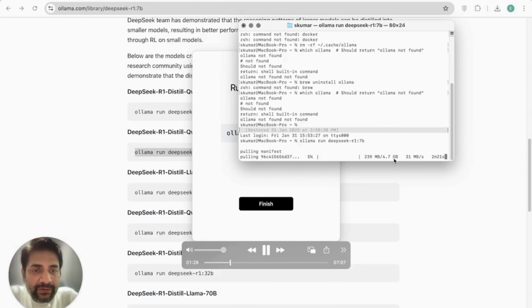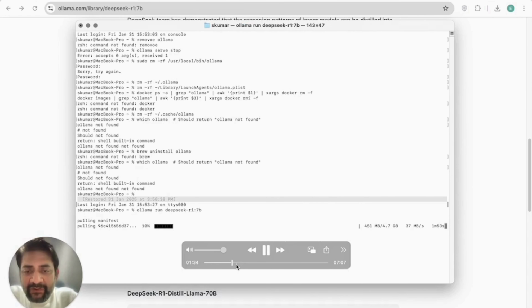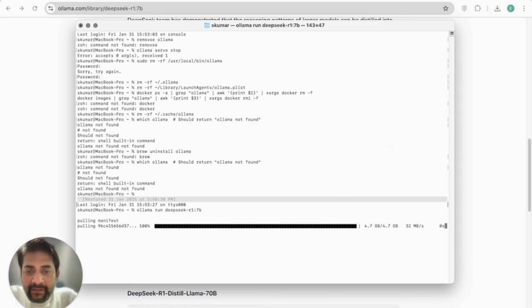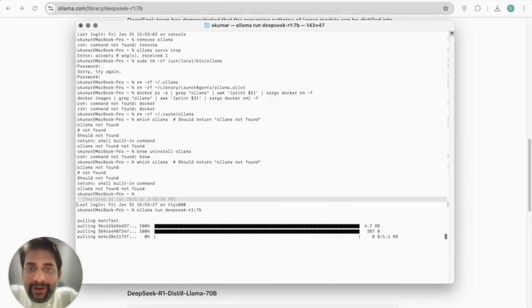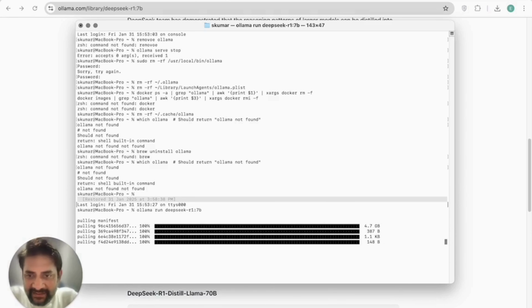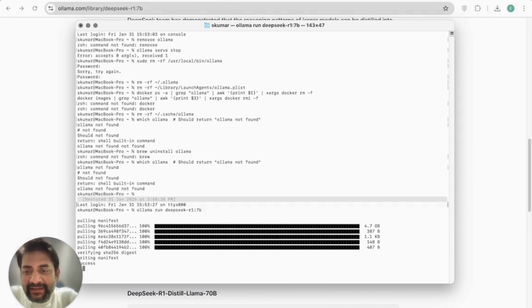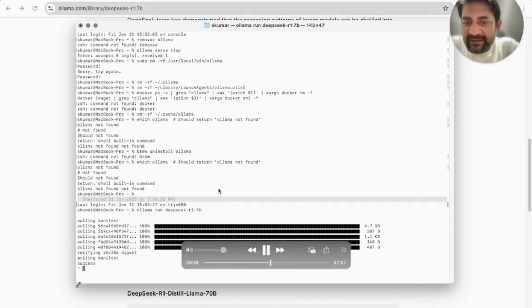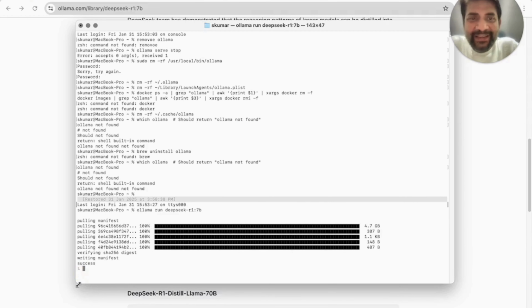You'll see that it's downloading the 4.7 GB of DeepSeek R1. Let's fast forward it a bit: 19%, 44%, 57, 71, 4 GB, 4.6 GB, and this is done. Once this gets downloaded, it starts running DeepSeek R1 on my local system. It's downloading some associated files, and once that is done, you will see that it gives us a success message. That means it is now running and it has started thinking.